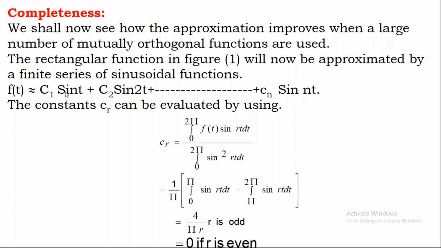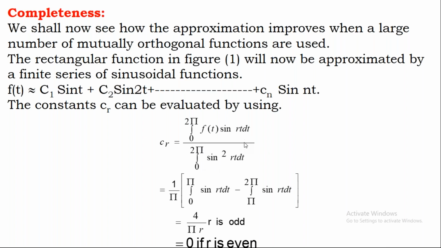Now observe it. These c1, c2, c3, so on, cn are to be calculated. To calculate all that, we have a generalized equation which is given by CR, which you can write as integral 0 to 2 pi f of t sine rt divided by integral 0 to 2 pi sine square rt.